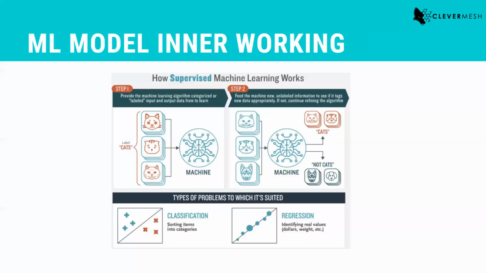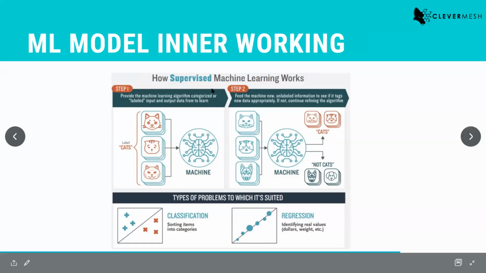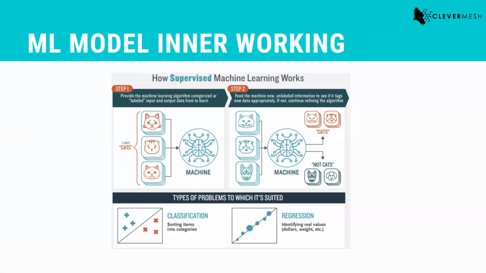But how do we do that? How does a machine learning model work? I'm not going to dive deep into the technicalities of machine learning. Whatever we are discussing today is mostly related to supervised machine learning. In very simple terms, in supervised machine learning, you have some labeled data, right? Labeled data as in you have the data.